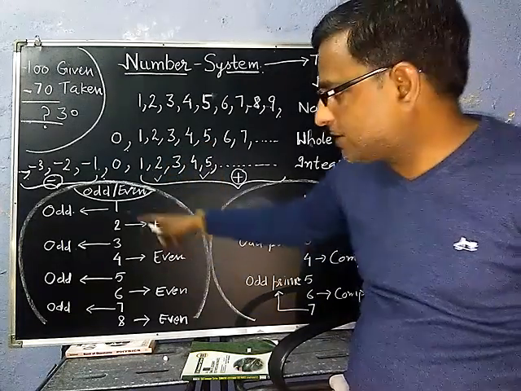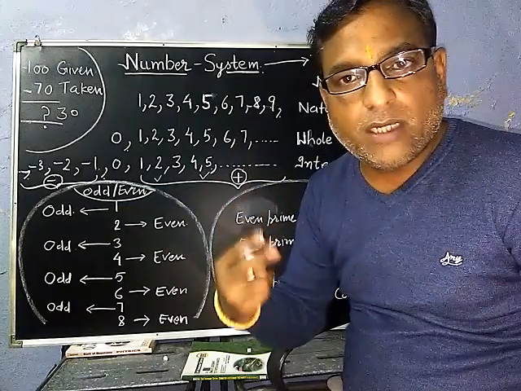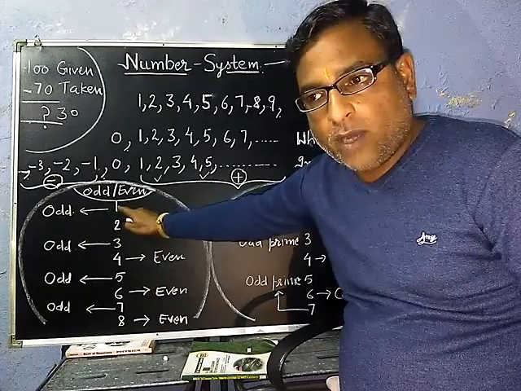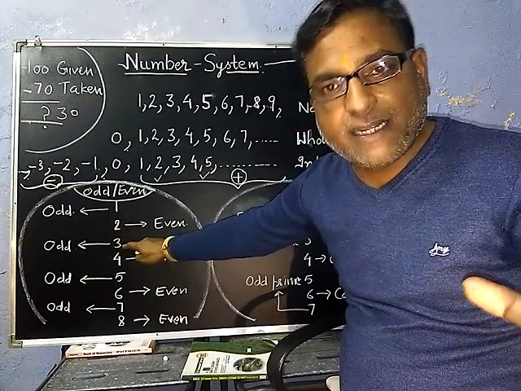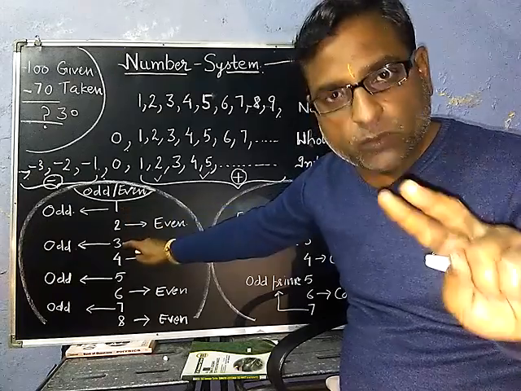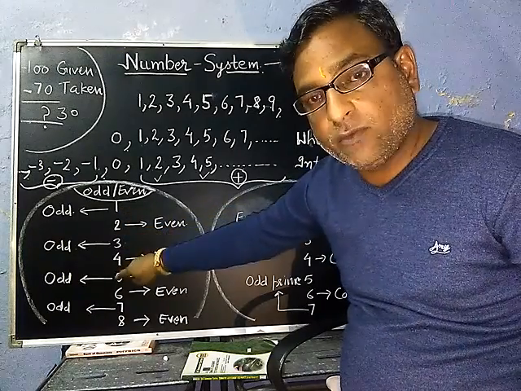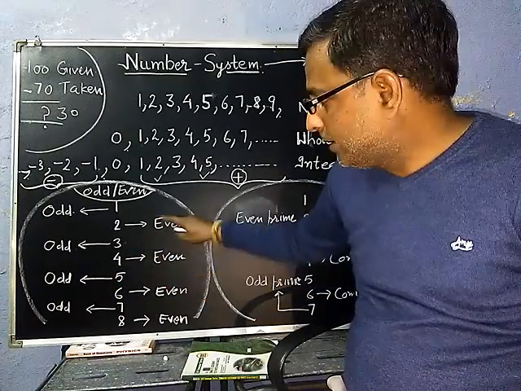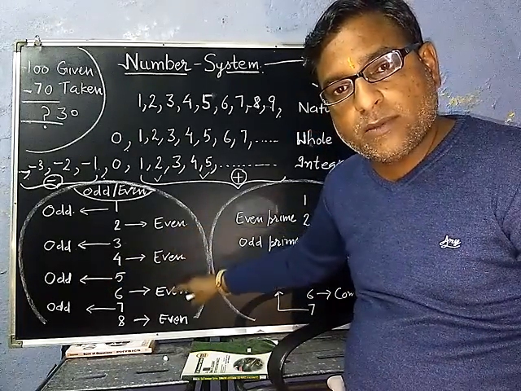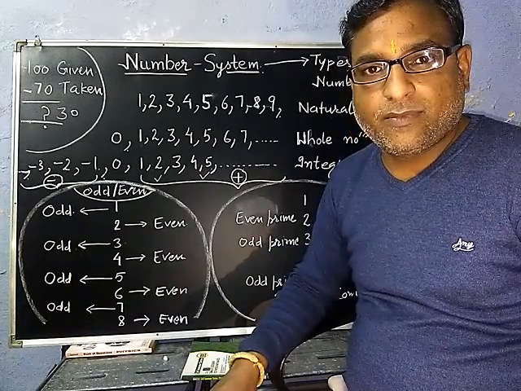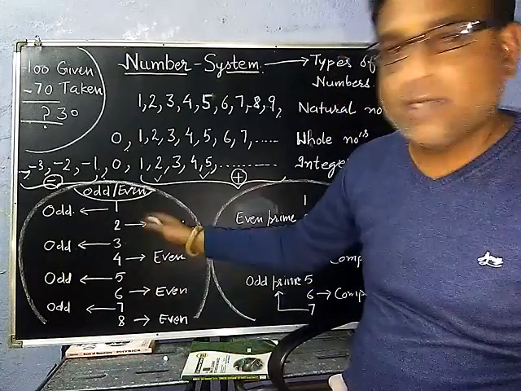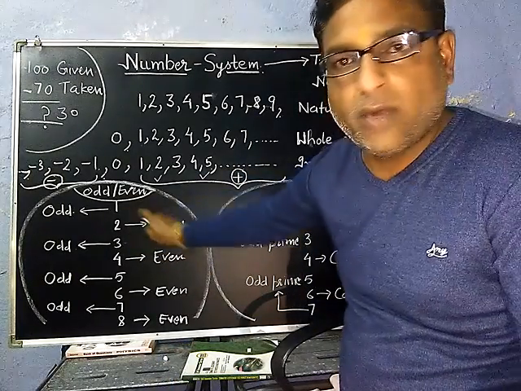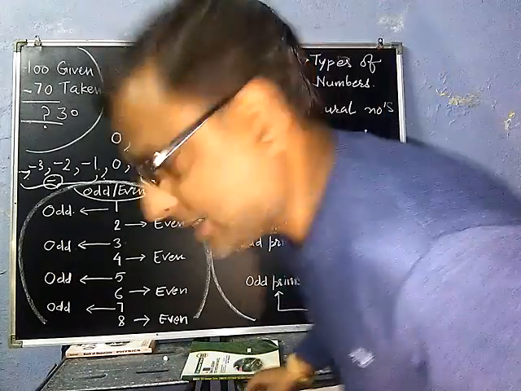Now one more thing you can see. There is a difference of 2 between two consecutive even or odd integers. Let's start with odd numbers. 1, 3. They are consecutive odd numbers and they differ by 2. 1 plus 2, 3. 3 plus 2, 5. 5 plus 2, 7. Right? Then the same rule is there for even integers. 2, 2 plus 2, 4. 4 plus 2, 6. 6 plus 2, 8. I hope you are understanding. So these are even and odd numbers, right? So one, two, three types. After that, the fourth and fifth types. Then come to the sixth and seventh.